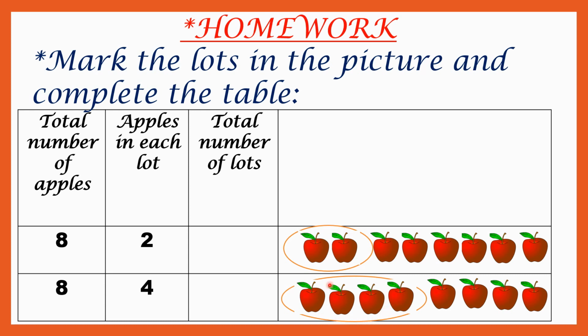So here I got one lot. And how many apples are remaining? 1, 2, 3, 4. So there are also 4 apples remaining. So this is the second lot here. So how many lots in total? One lot with 4 apples and another lot with 4 apples, so there are 2 lots.